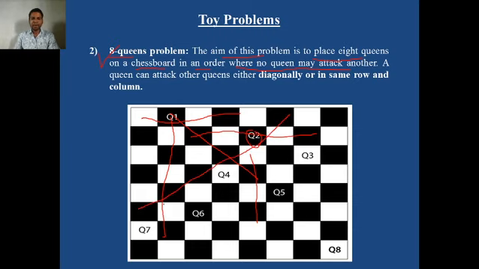So you have to place all the queens in such a way that no queen is in the column of a particular queen, no queen is in the row of a particular queen, and no queen is in the diagonal of a particular queen. So in this manner you have to achieve the solution, so that no queen can attack other queens. Okay, so a queen can attack other queens either diagonally or in the same row or in the same column.